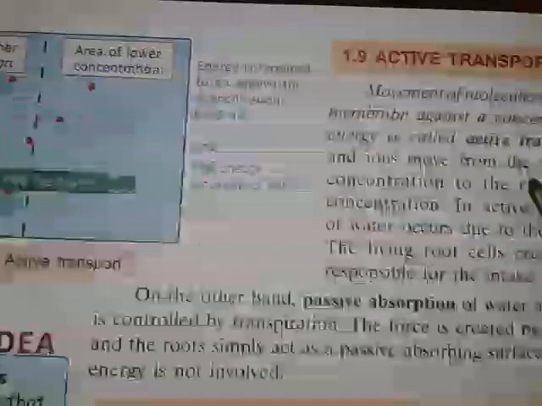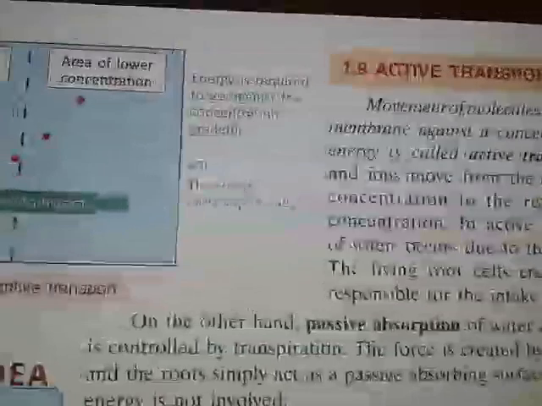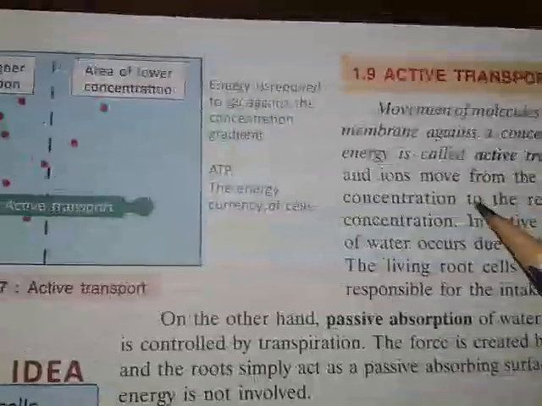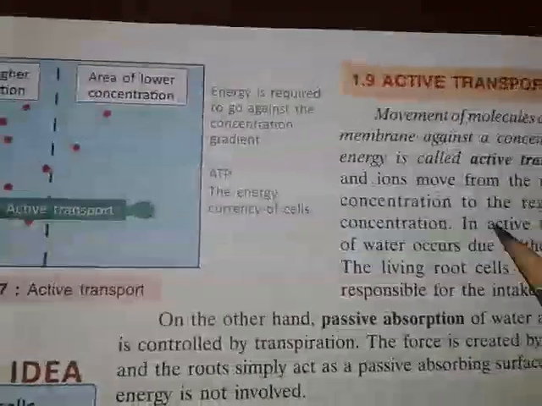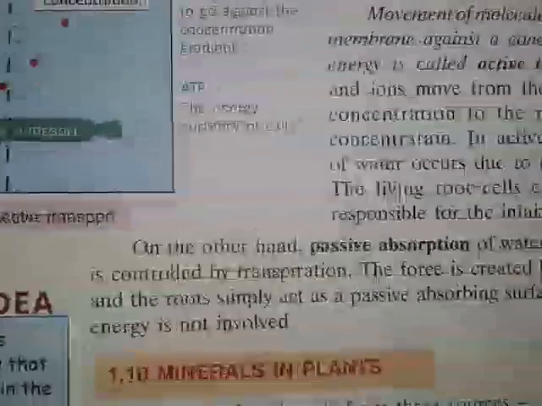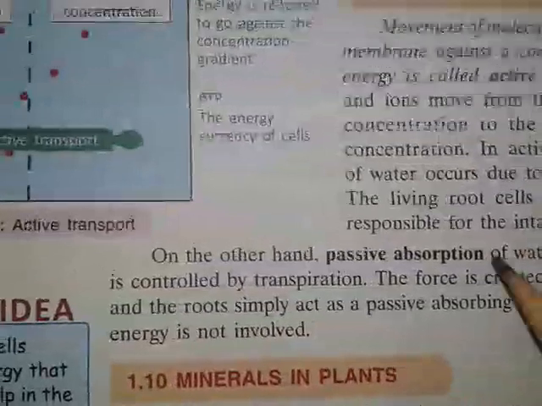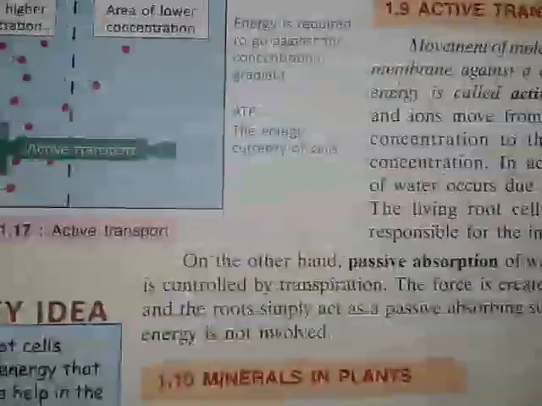So now coming to the point, I will discuss thoroughly: movement of molecules across a semi-permeable membrane against a concentration gradient using energy. So if there is no energy, there is no active transport. The salts and ions move from the region of their lower concentration to the regions of the higher concentration. In active transport, absorption of water occurs due to the living cells of roots. The living root cells create a force which is responsible for the intake of water.